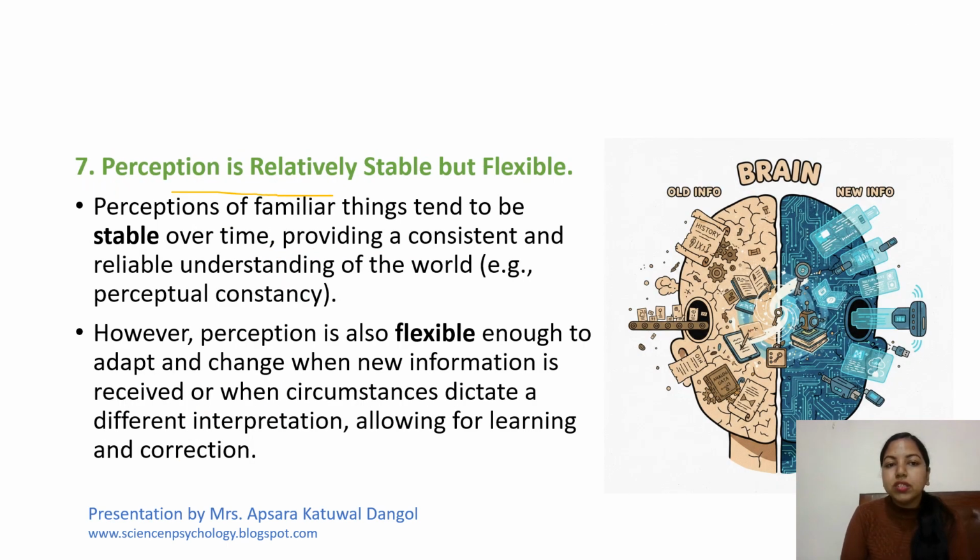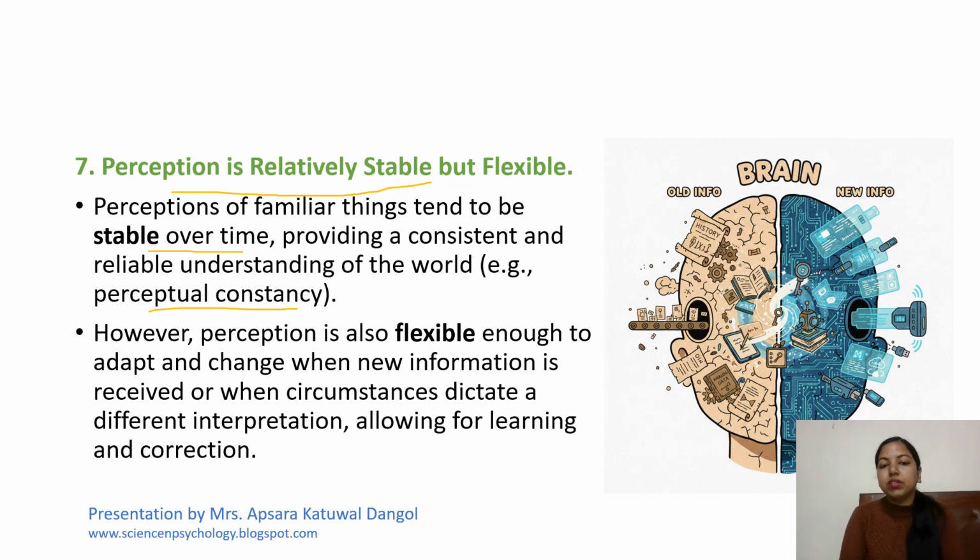Lastly, perception is relatively stable but flexible. Perception of familiar things tends to be stable over time, providing a consistent and reliable understanding of the world. Example, perceptual constancy.